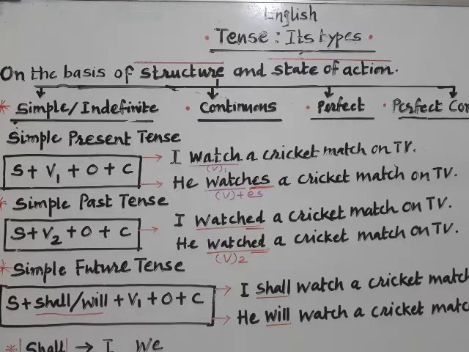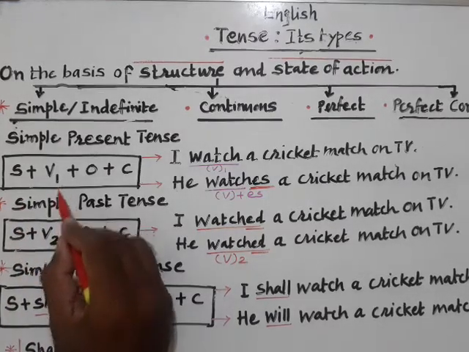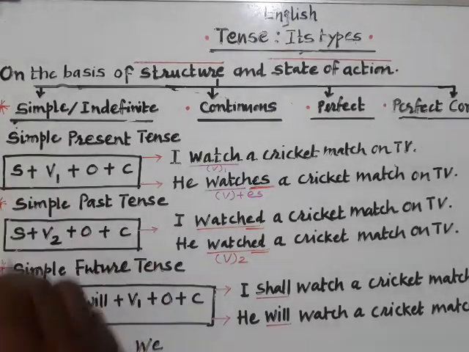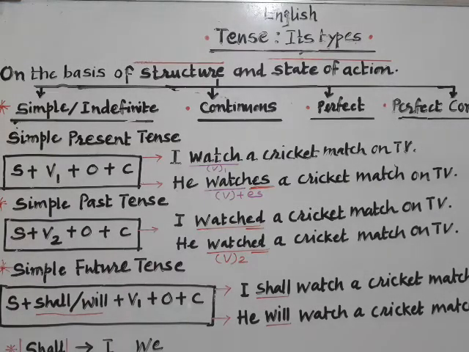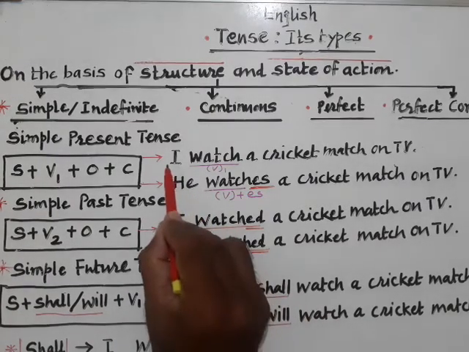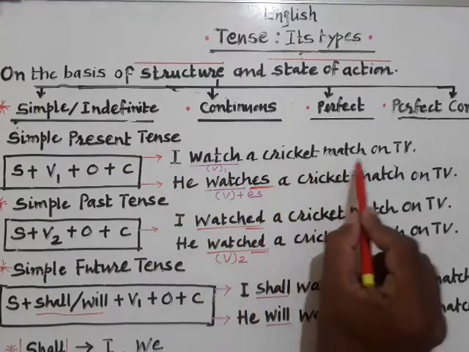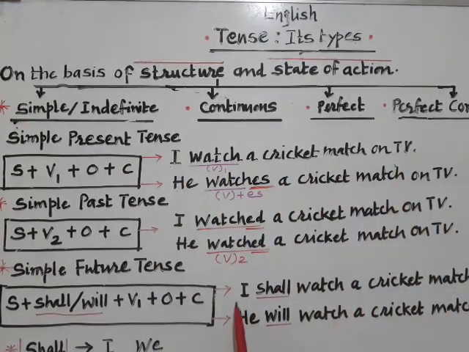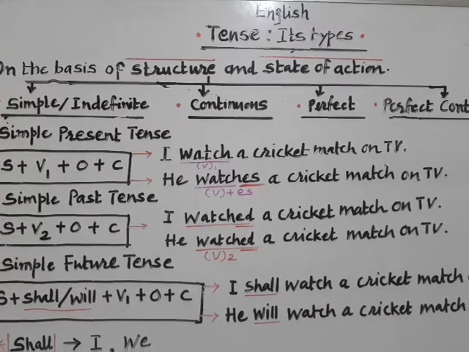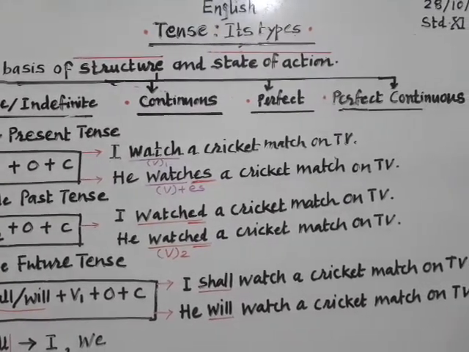This is added. These two auxiliaries, they are modal auxiliaries and they are applied deliberately so as to make the little difference between simple present and simple future tense structure. For example, here I watch a cricket match on TV, and if you observe this sentence, I shall watch a cricket match on TV.